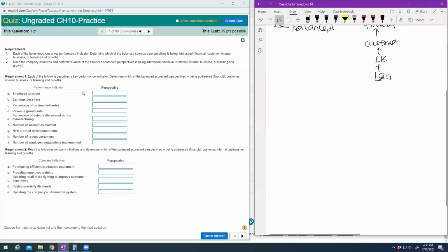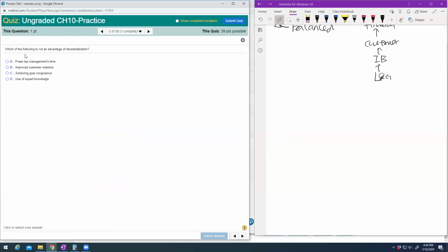The first question asks about your perspective, so make sure you know this part. You will definitely have at least one multiple choice question from the balanced scorecard, very important. I'm not going to do this one. You should know employee turnover is learning and growth. So just make sure you understand the balanced scorecard part. Next one,